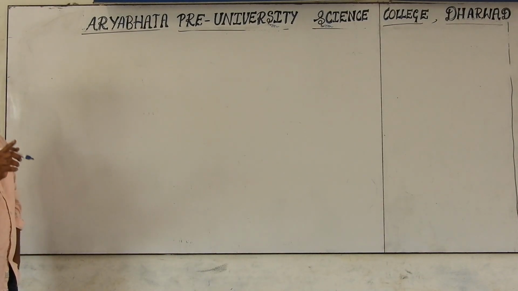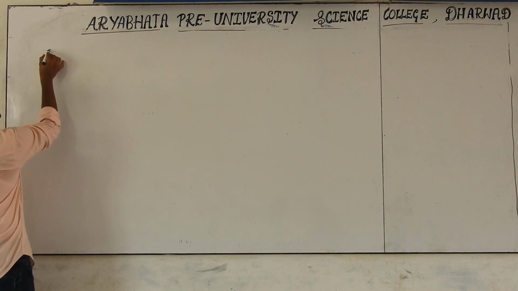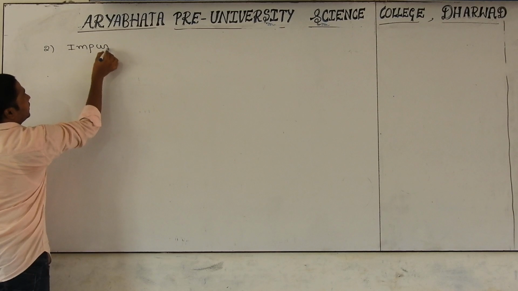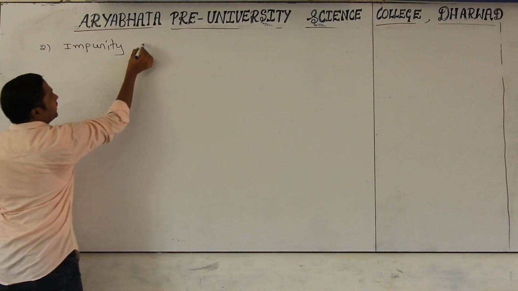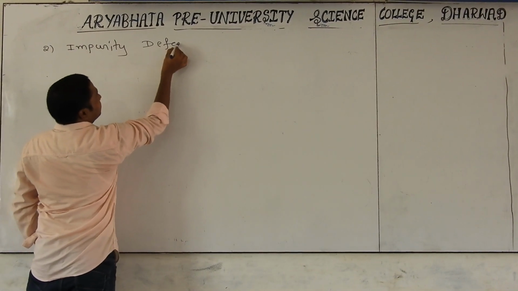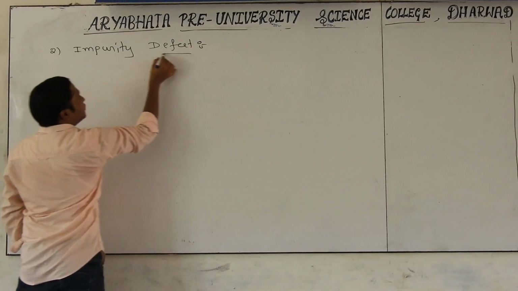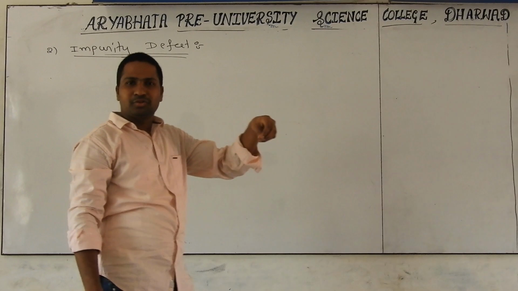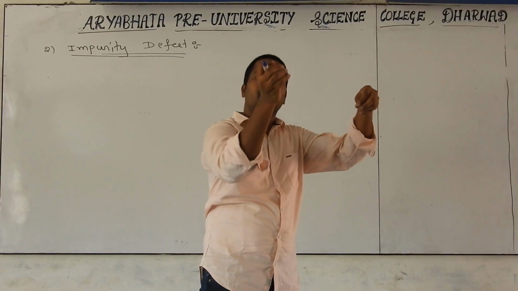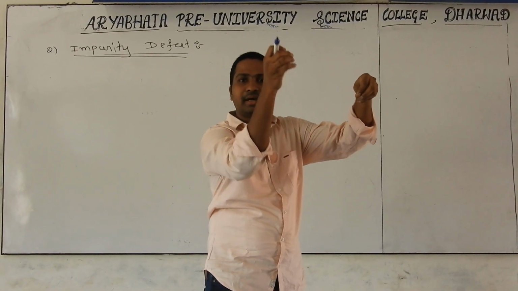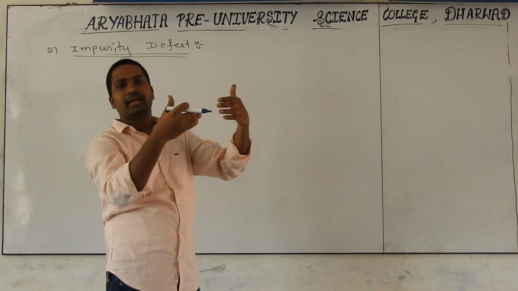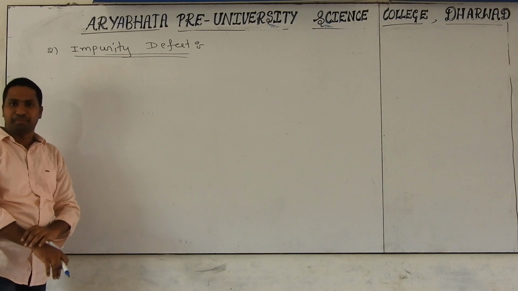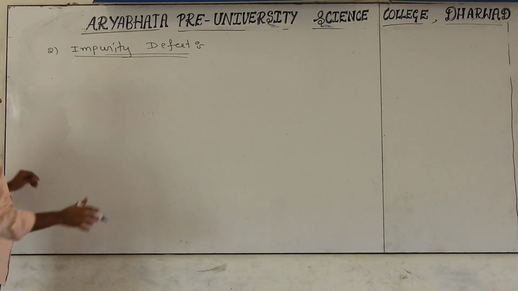Now we are discussing the second defect, which is nothing but impurity defect. You see very carefully, the answer is in the name only. In a perfect crystalline solid we are introducing some foreign bodies, nothing but impurities, we are adding. Automatically we get defected crystals, and that we call impurity defect. Just understand very carefully.